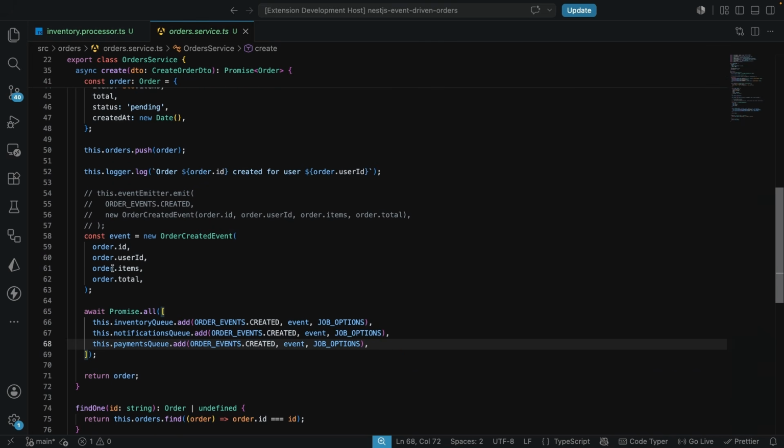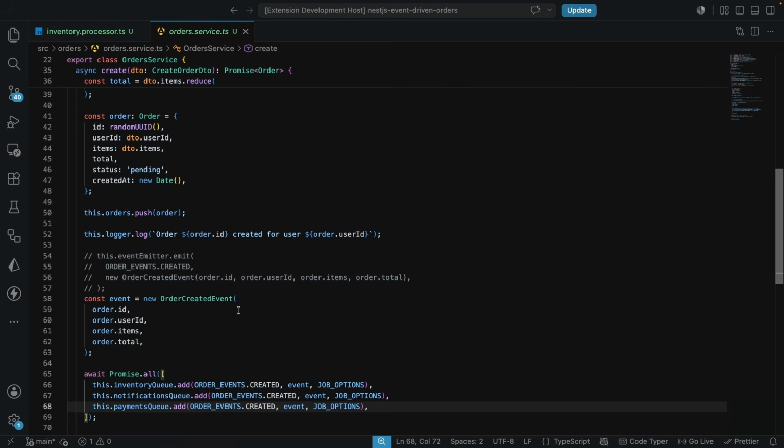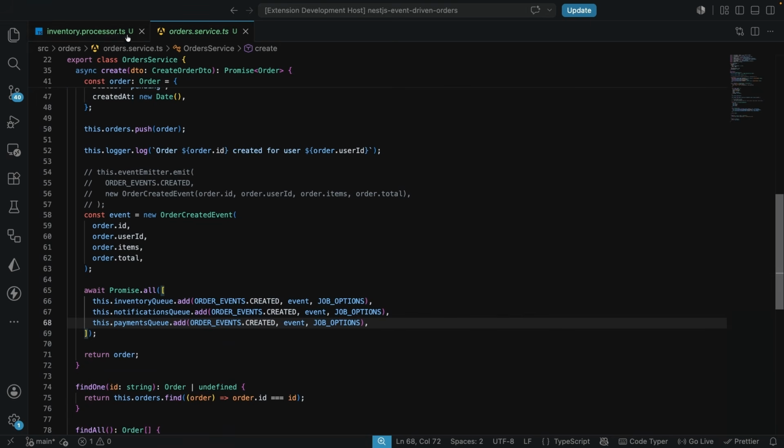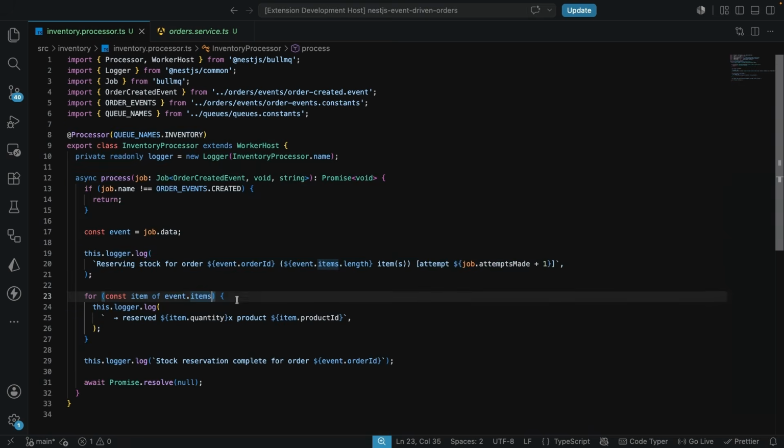All right, so you can see this is the flow, and this is how everything goes on to work. Now that's the only change we needed to make in the inventory queue, so everything else can remain the same. We are going to be updating the same in the notifications queue.